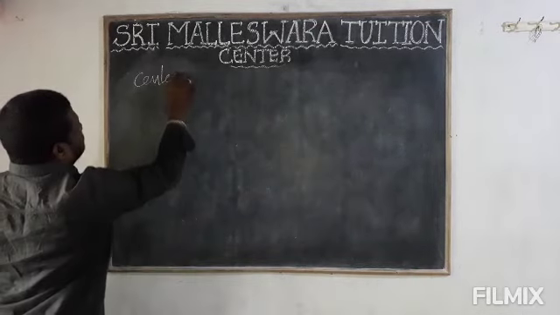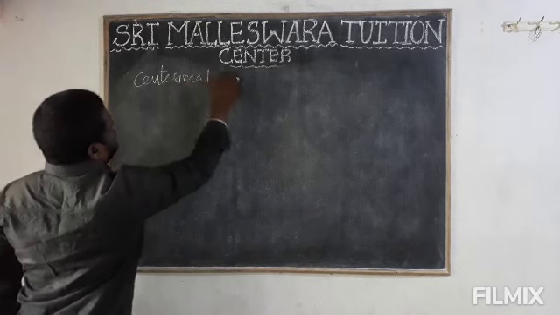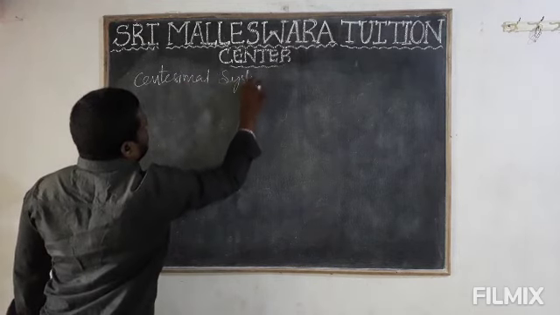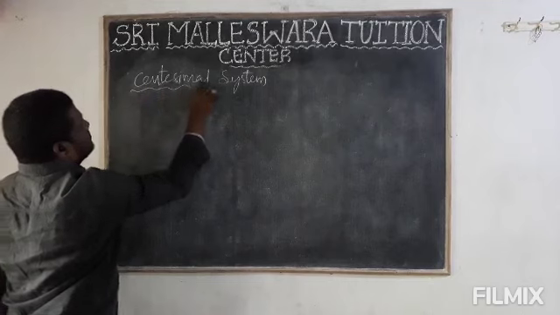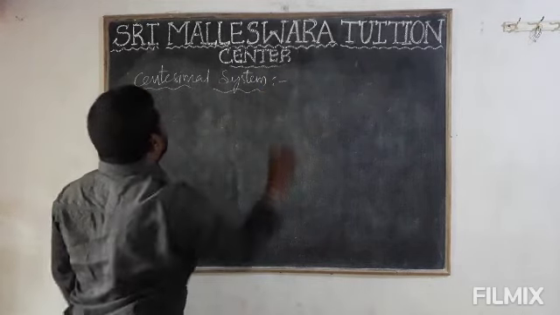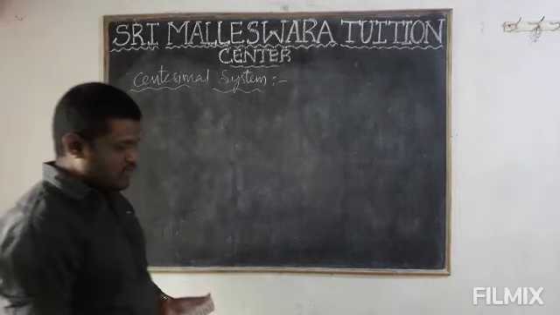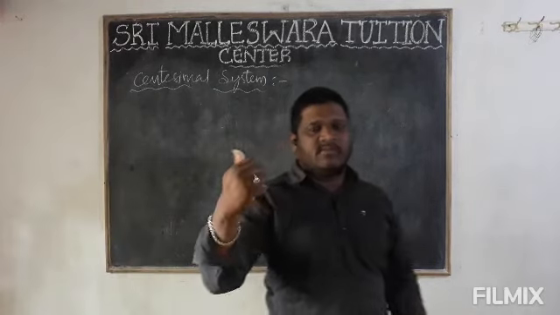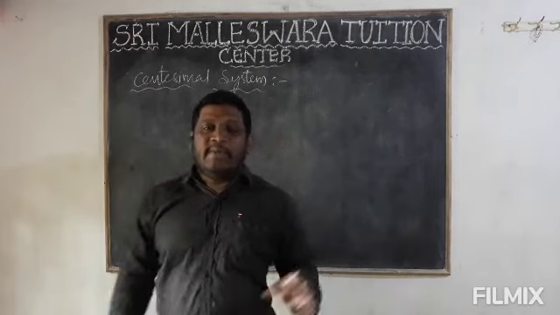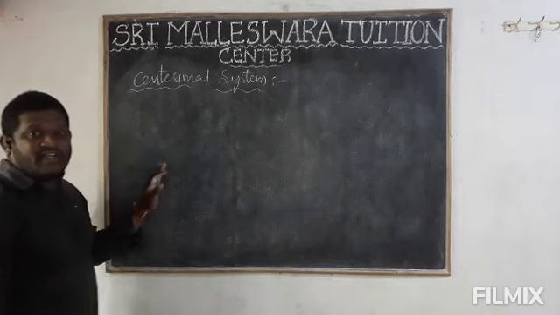Next, centesimal system. Okay, what is the centesimal system? So we know very well the sexagesimal system, right? Same like that, but in here we can consider the one circle.